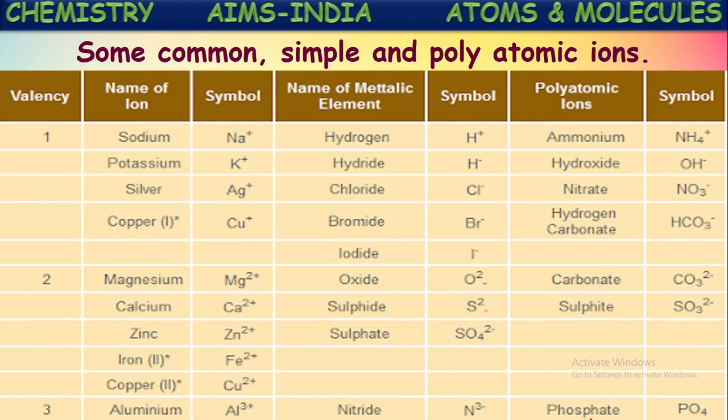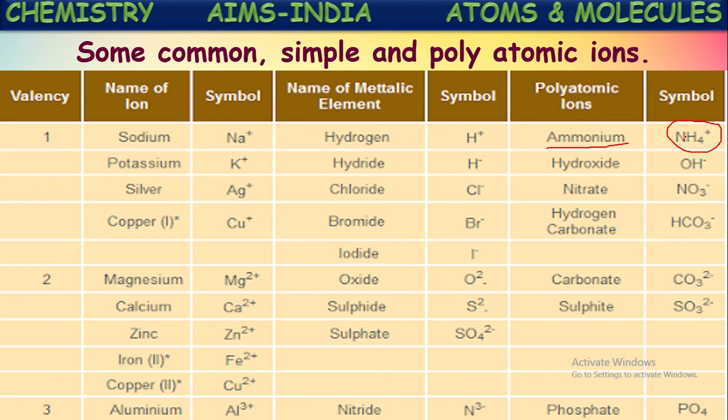If you see here, ammonium ion, it is said to be a radical also. So ammonium ion formula is NH4 plus. So this is a group of atoms, nitrogen with four hydrogens. Together they carry a one unit positive charge. This is not the charge for hydrogen or nitrogen. For the total unit NH4, the net charge is plus 1. So this together is called one ion or radical, NH4 plus ion or ammonium ion.